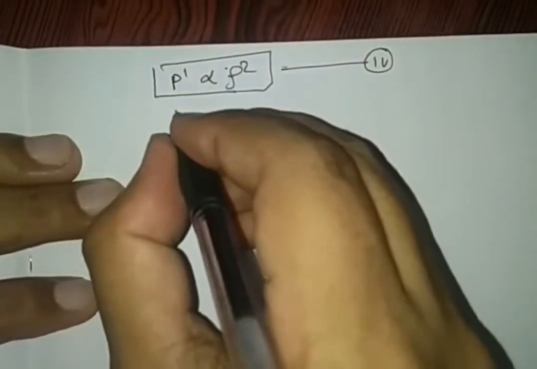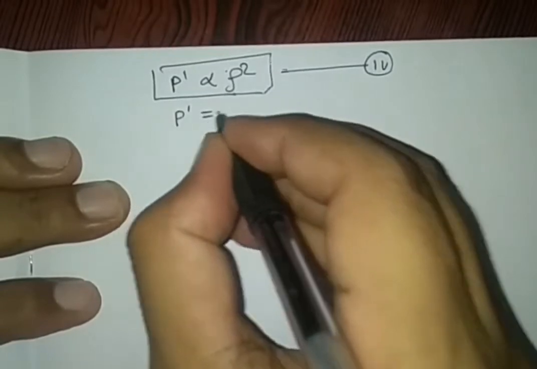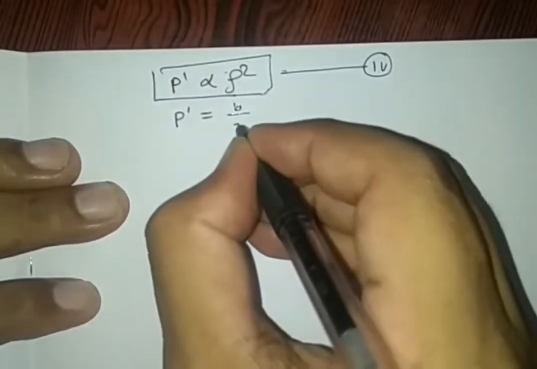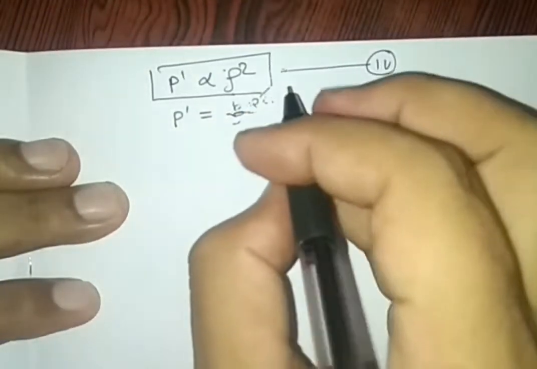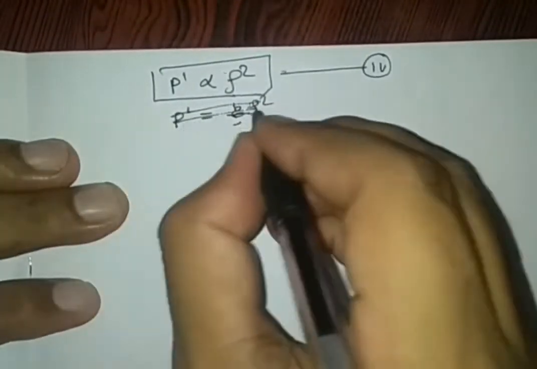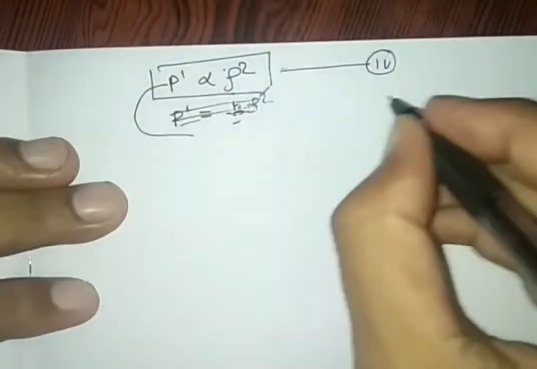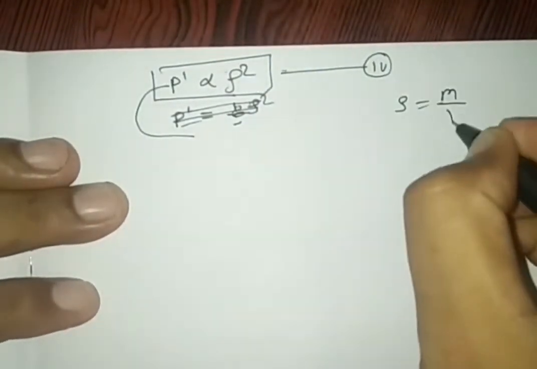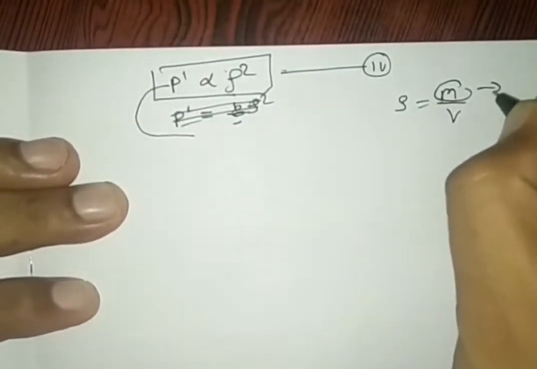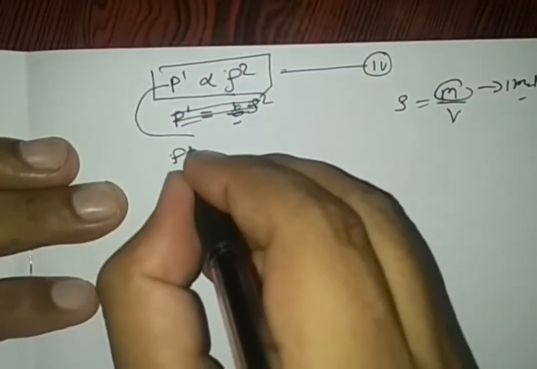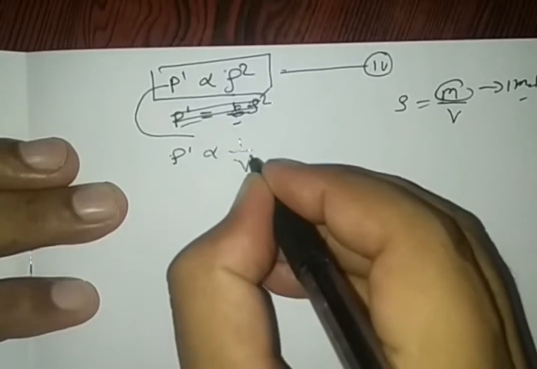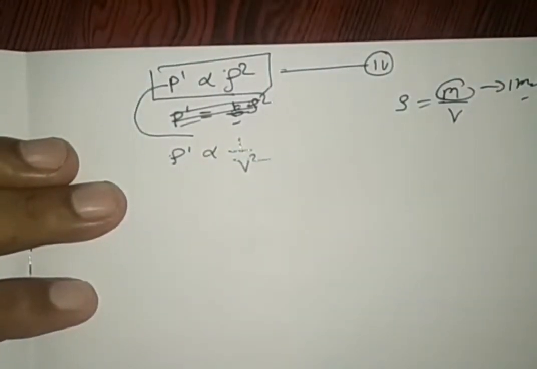So this P dash is equal to a constant B times density squared. Before keeping the constant, we know density is equal to mass by volume, where mass is 1 mole. So we may write that this effective pressure is inversely proportional to the volume, because in the gas formula pressure and volume are there.